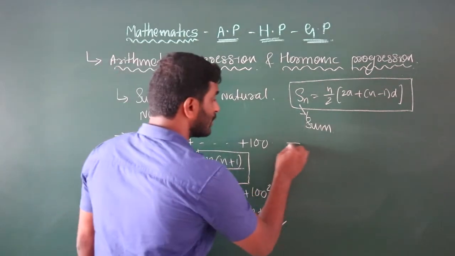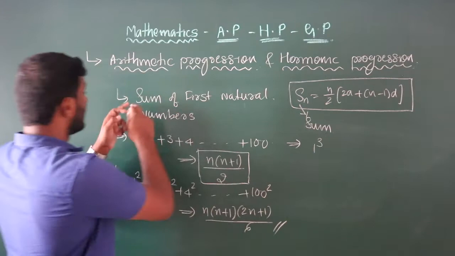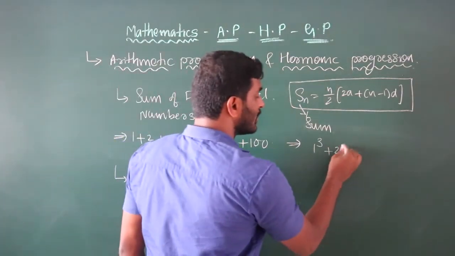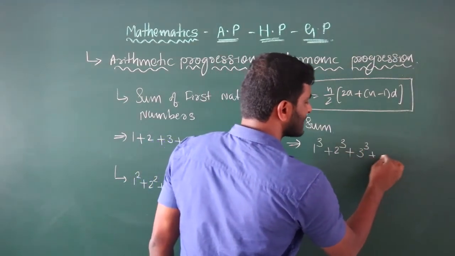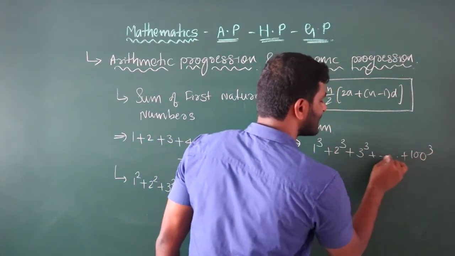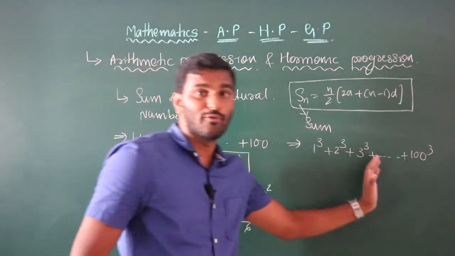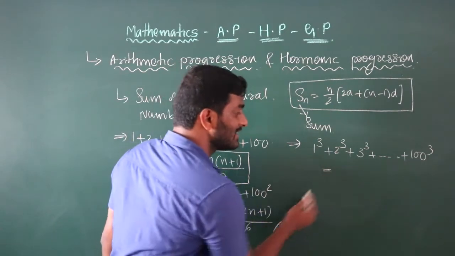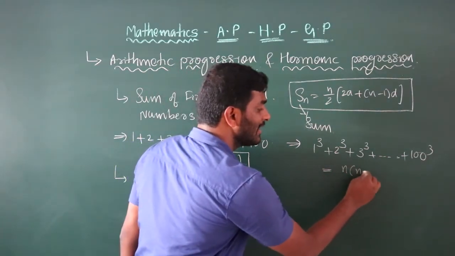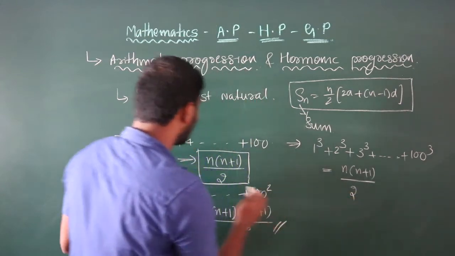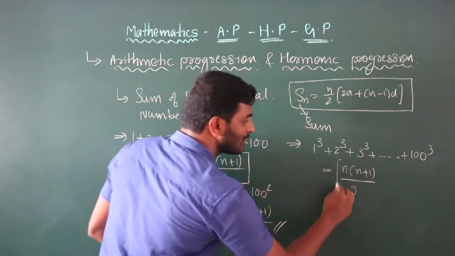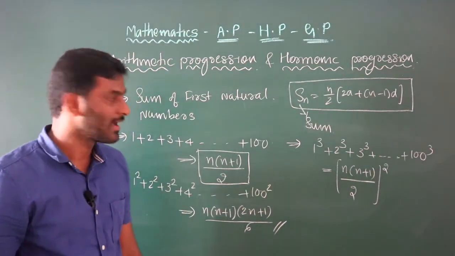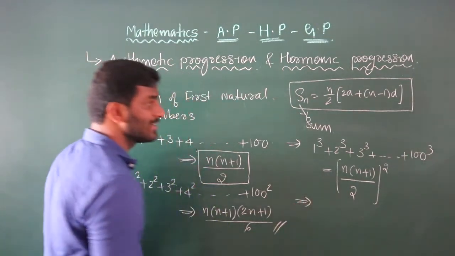If the numbers are in cubes, look at the word carefully. The sum of the first n cube natural numbers: 1 cube plus 2 cube plus 3 cube plus 4 cube, and so on up to 99 cube plus 100 cube. In this case, you just use n into n plus 1 divided by 2, the same formula, but write the whole square. Clear? Yes.